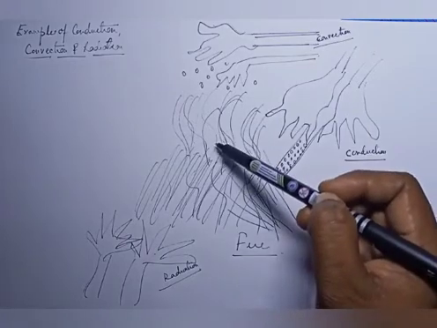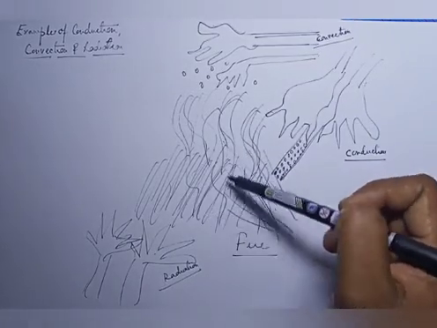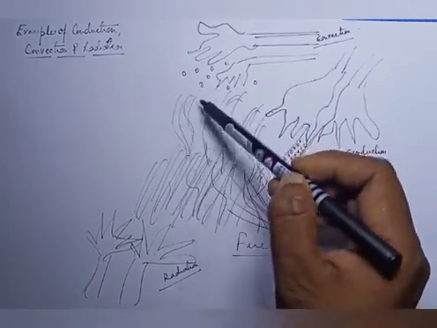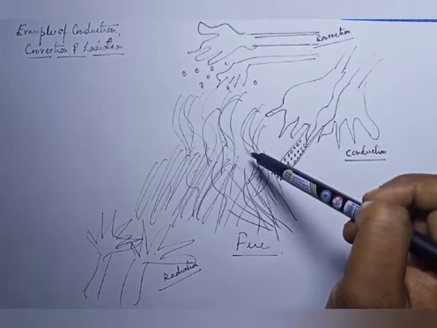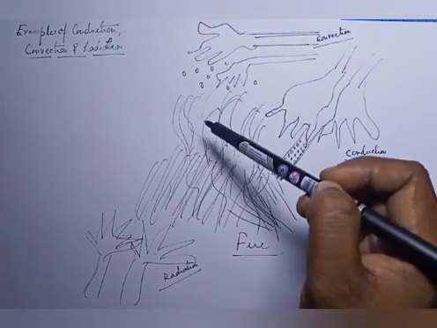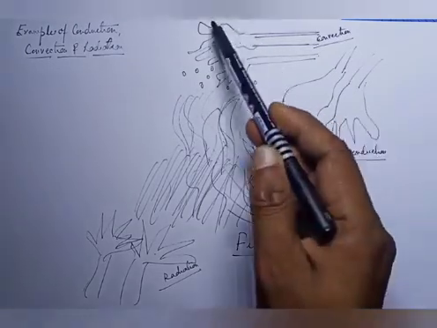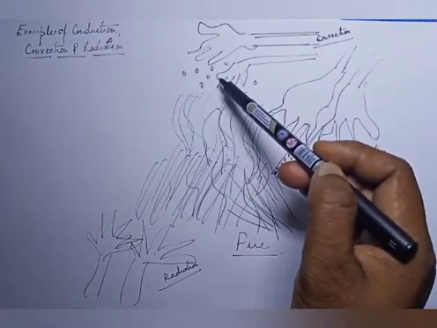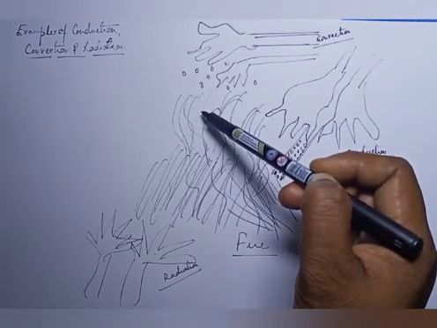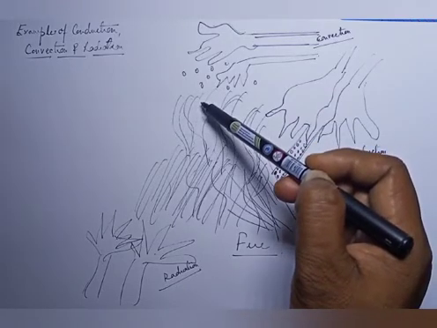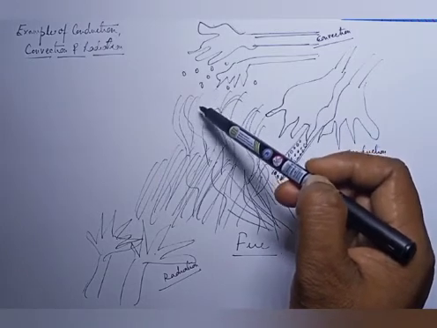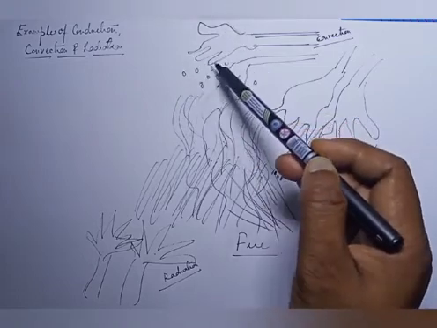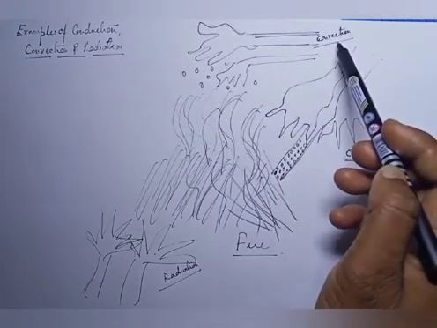The second case is convection. As you can see a fire, it is going to produce heat. So the air around is also going to heat up. So hot air being lighter rises up. If we place a palm on top of a fire, what happens? The molecules or atoms that are being heated up, being lighter, will rise up and reach the palm. That is an example of convection.